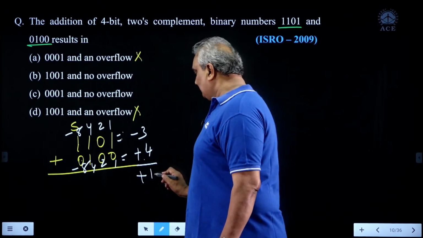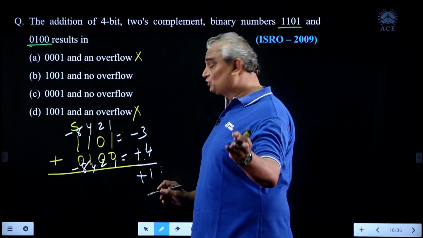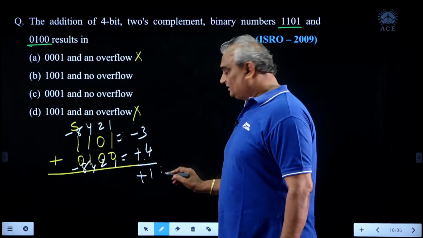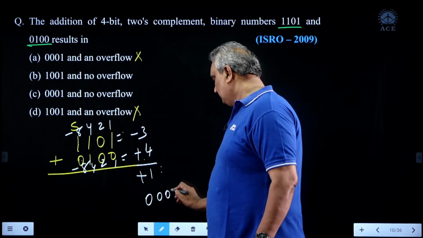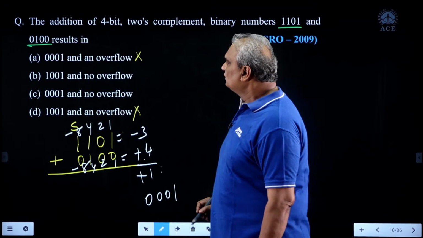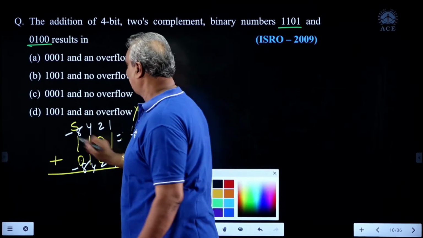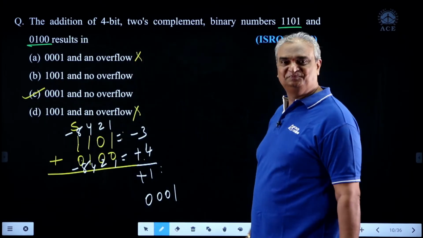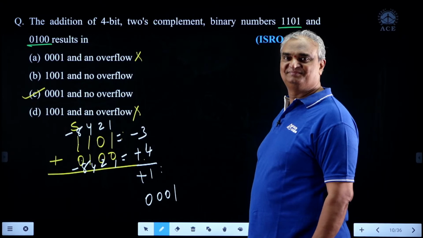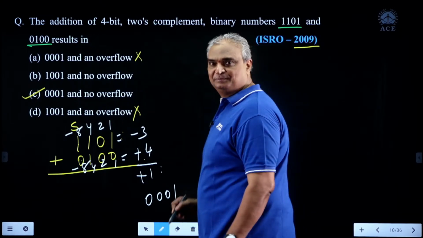So finally, plus 1 in 4-bit signed 2's complement notation. Sign symbol is positive, means MSB is 0. So remaining is 0, 0, 1. So correct option is C. 0001 and no overflow. This question was given in 2009.